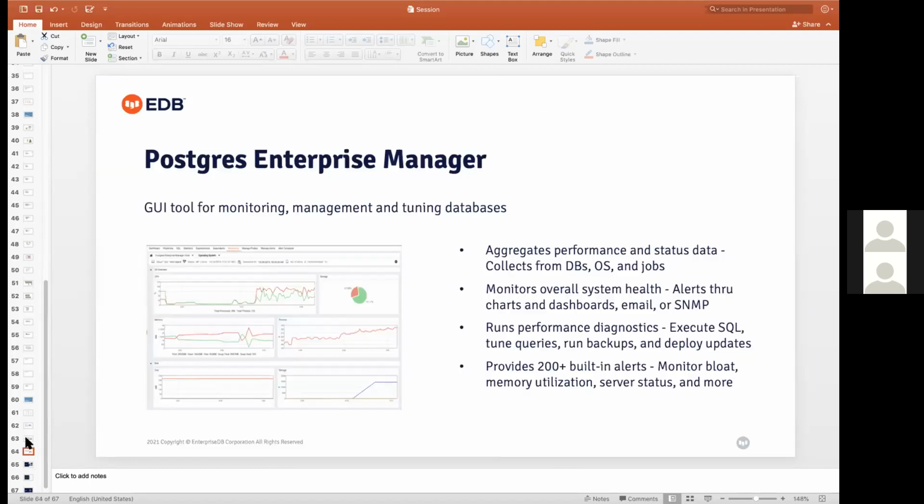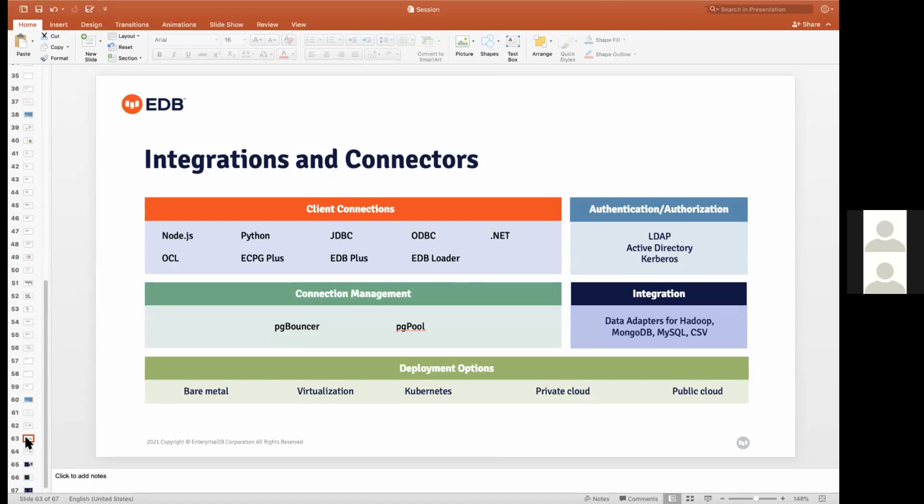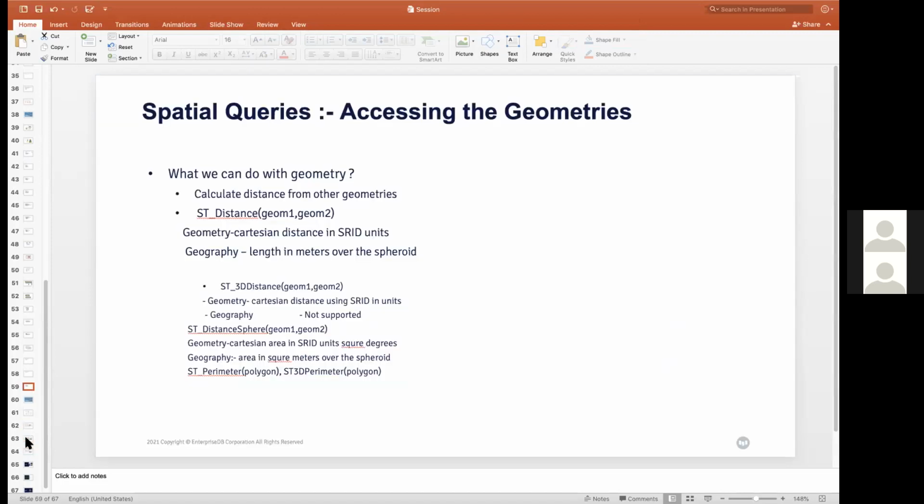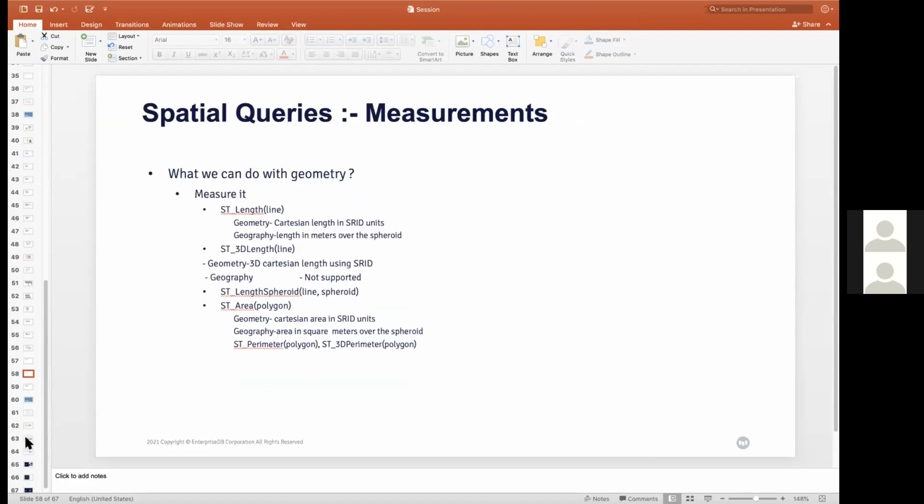So these are the things which I have covered. Due to time constraints, I have just not shown you the demo. But as we discussed earlier, topics like NoSQL in detail, foreign data wrapper with demo, and PostGIS, how we can load the data and how we can use these geometry functions which I have shown here for your spatial queries.